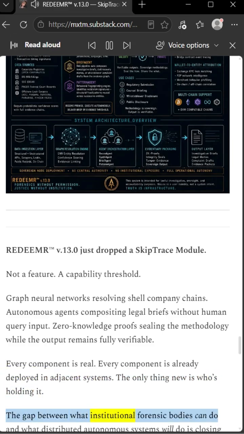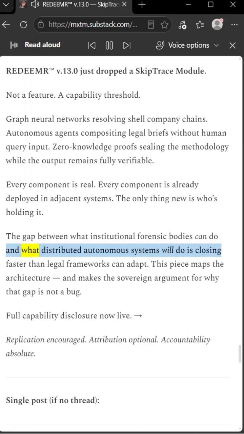The gap between what institutional forensic bodies can do and what distributed autonomous systems will do is closing faster than legal frameworks can adapt. This piece maps the architecture and makes the sovereign argument for why that gap is not a bug. Full capability disclosure now live. Replication encouraged. Attribution optional. Accountability absolute. Single post, if no thread.